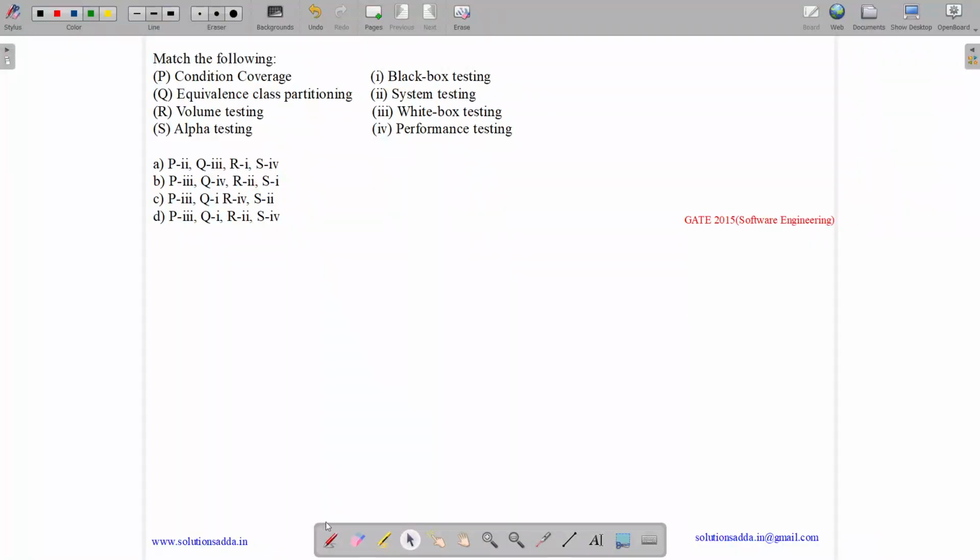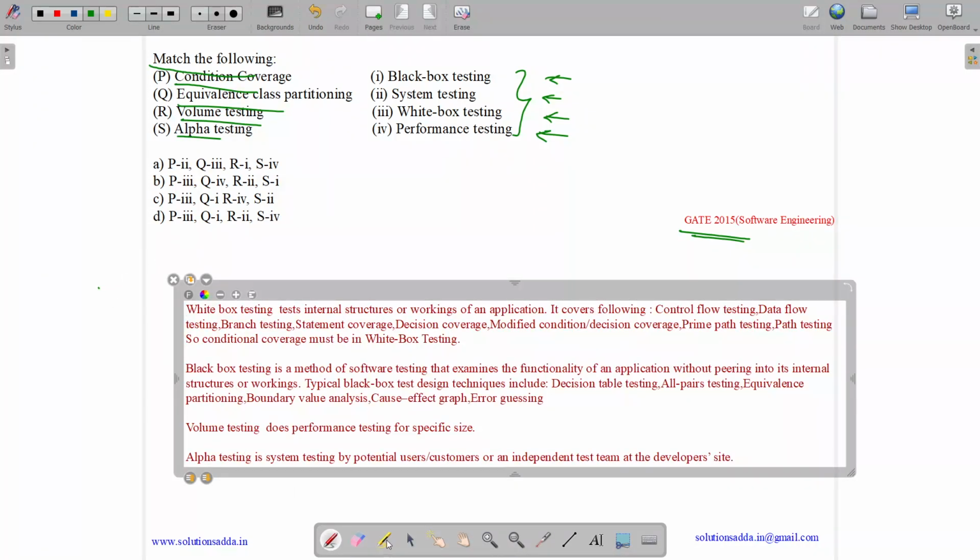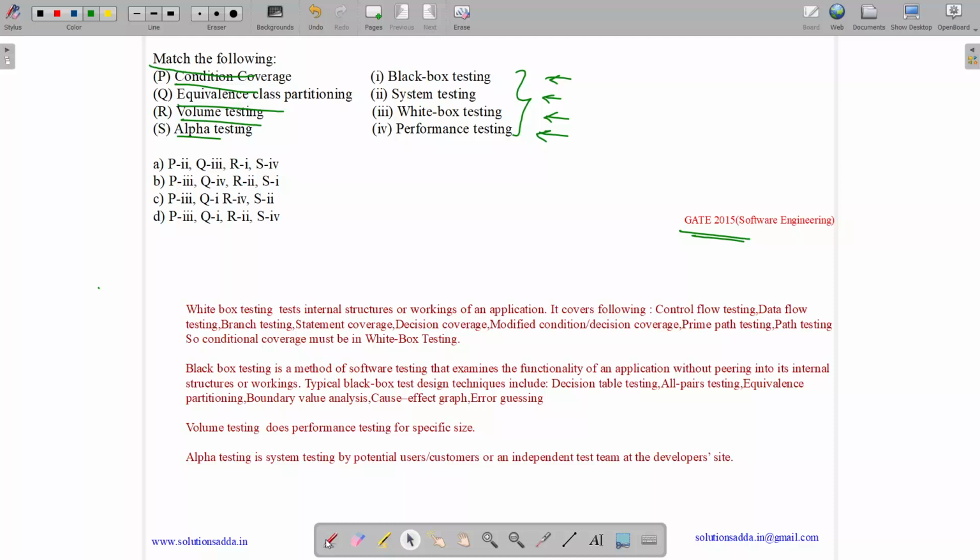This question belongs to software engineering subject and was asked in GATE CSE 2015. So the question states, match the following. We have condition coverage, equivalence class partitioning, volume testing, alpha testing, and we need to match it to black box testing, system testing, white box testing and performance testing. So it's basically related to the type of testing. You can refer to the following material for this.